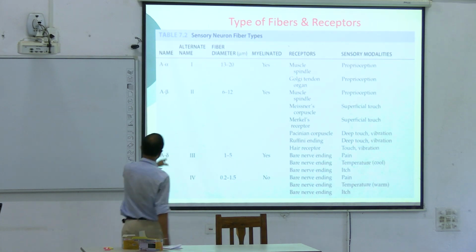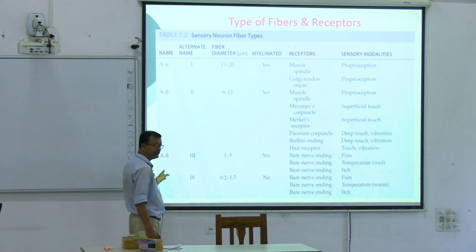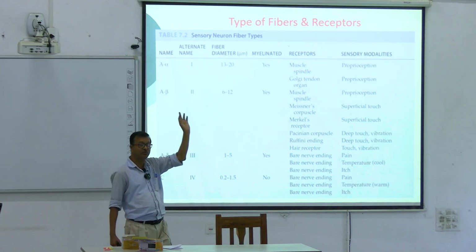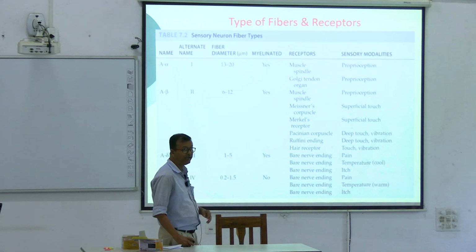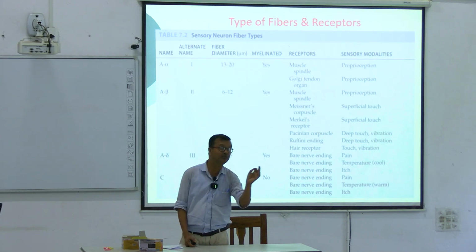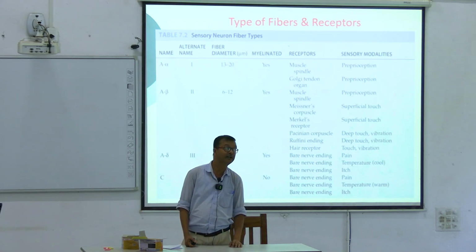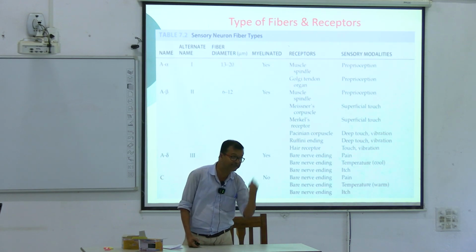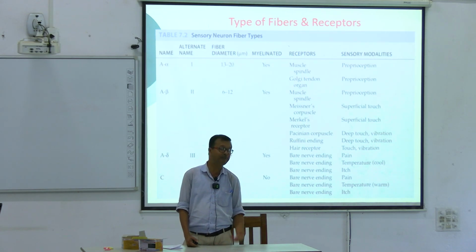Now see, one classification is based on alphabetical letter, A further divided into A alpha and A beta. A beta are which receptors? A beta are the touch receptors, fine touch.